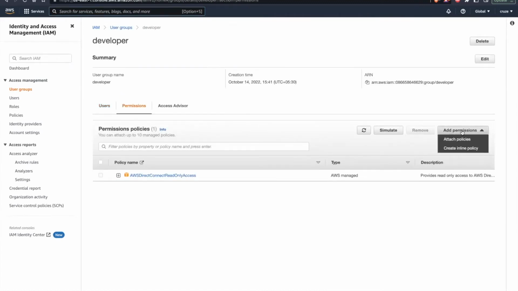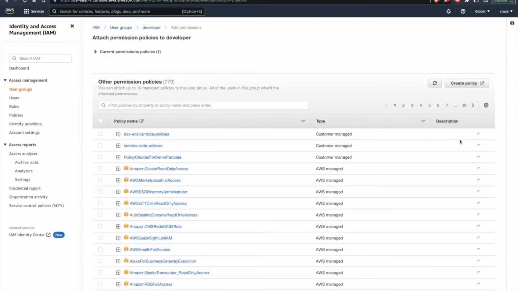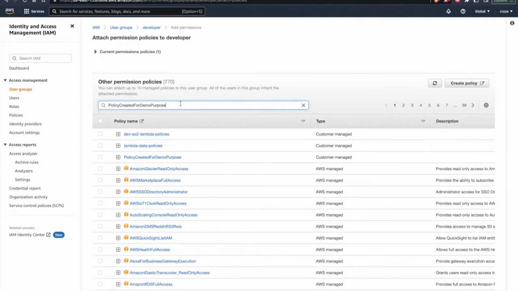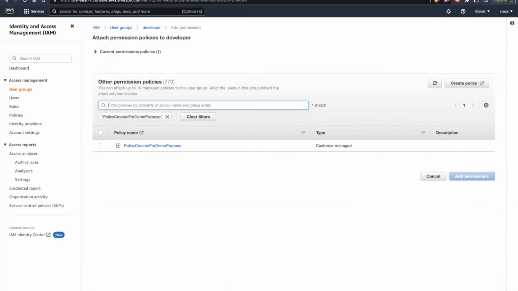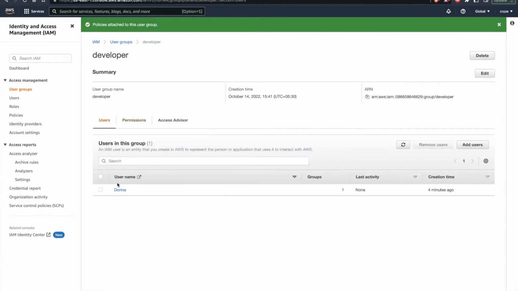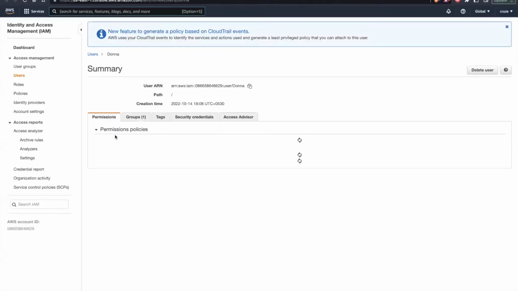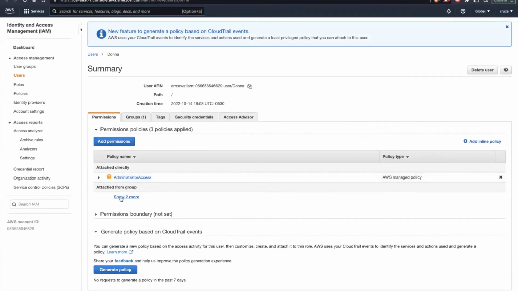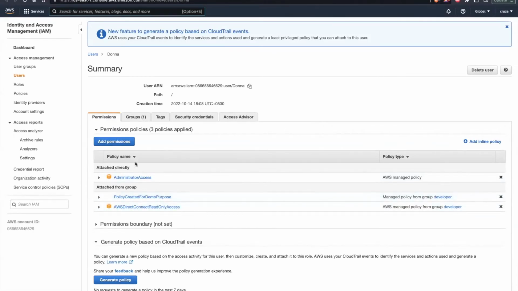I'll add the permission at a group level first. Permission has been added. Now I'll go to this group, donor group. And here you can see all the permissions this donor user has: one which was directly attached and the other two which were attached from a group.